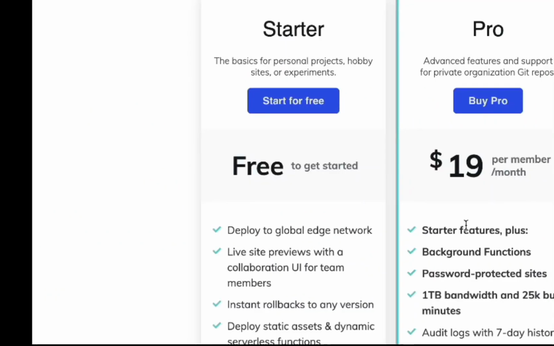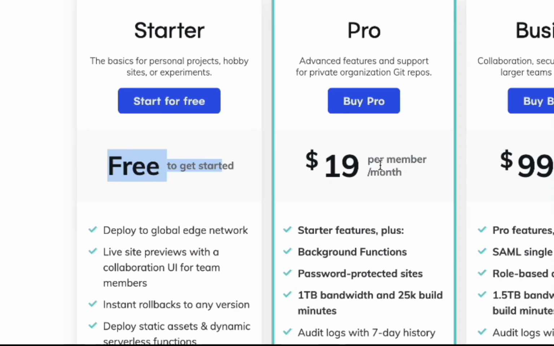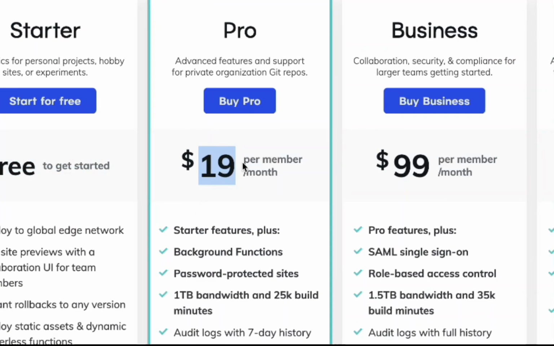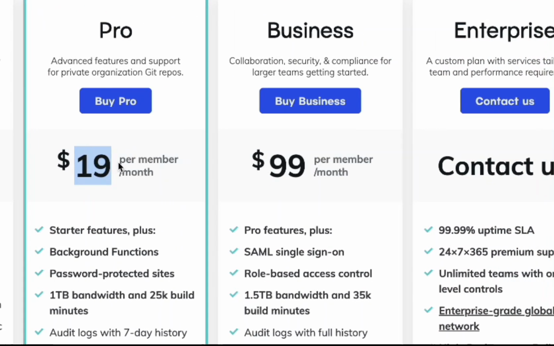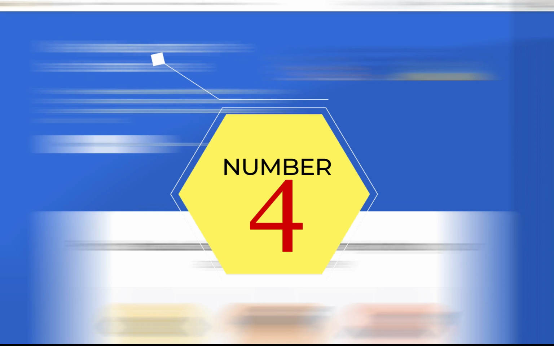If you go down there, got pricing, they got the free tier, and of course, if you want to pay for it, you can pay the $19 a month, and you can deploy your application completely for free. Another great platform is Firebase.